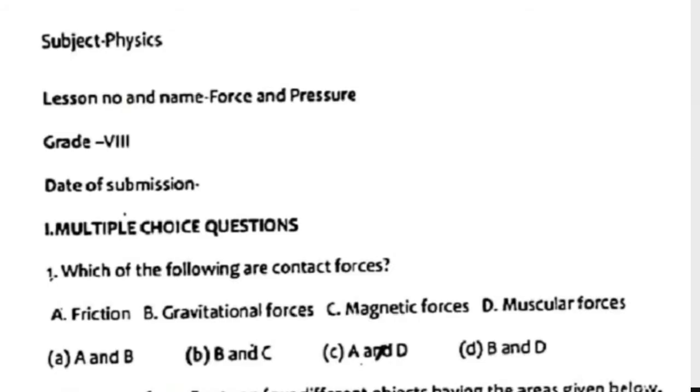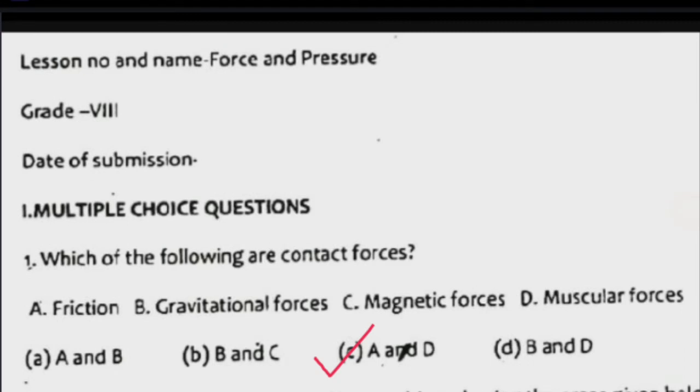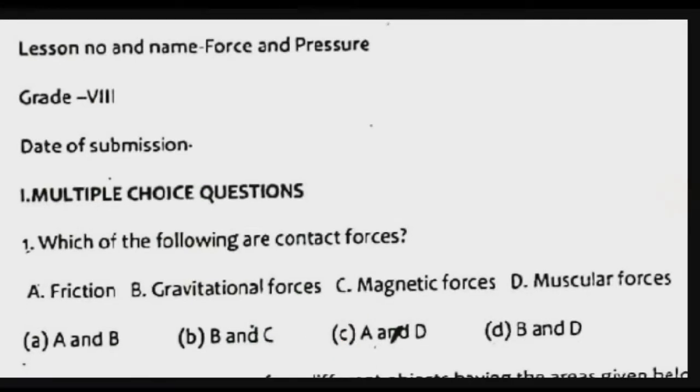Multiple choice questions. 1. Which of the following are contact forces? A. Friction. B. Gravitational forces. C. Magnetic forces. D. Muscular forces. Option A and B. Option B and C. Option C, A and D. Option D, B and D. Answer option C, A and D. Friction and muscular forces.